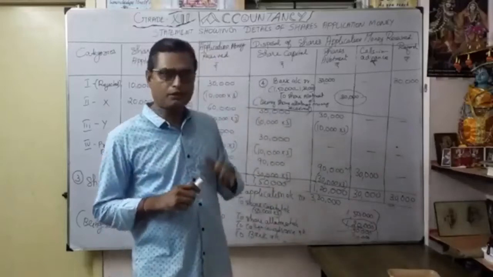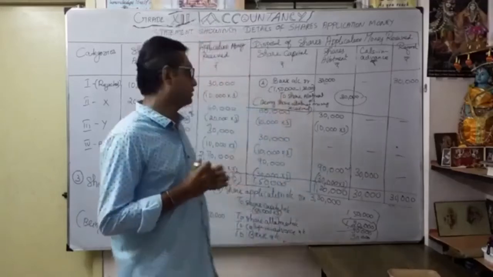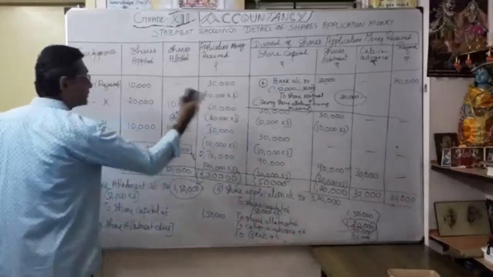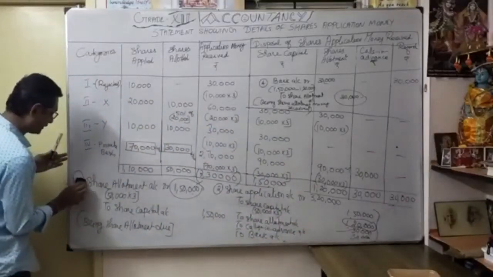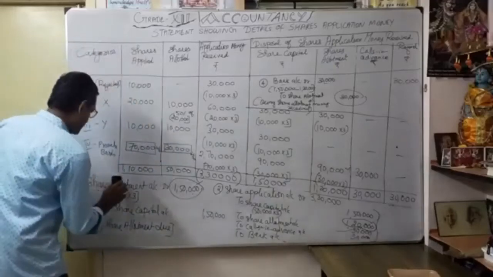Understood? Now, the fifth entry is going to be passed. What is the fifth entry? The 4 rupees share first call. What is the entry? Okay, so we have done the fourth entry. Fifth entry: first and final call. How much? 4 rupees, correct. So that you will do now.